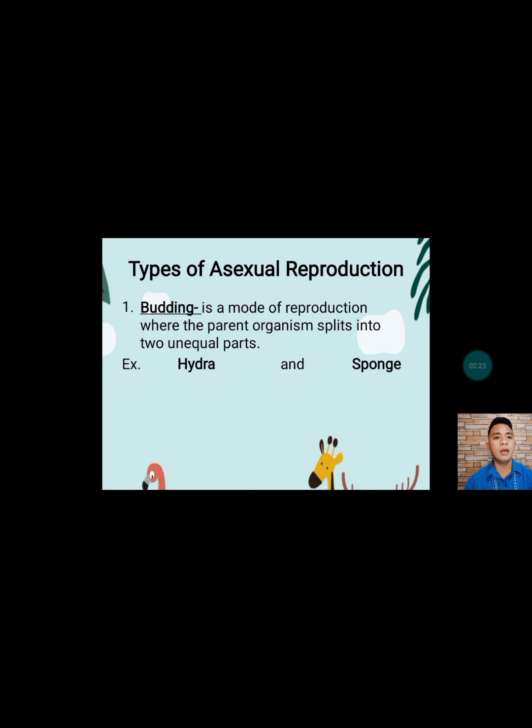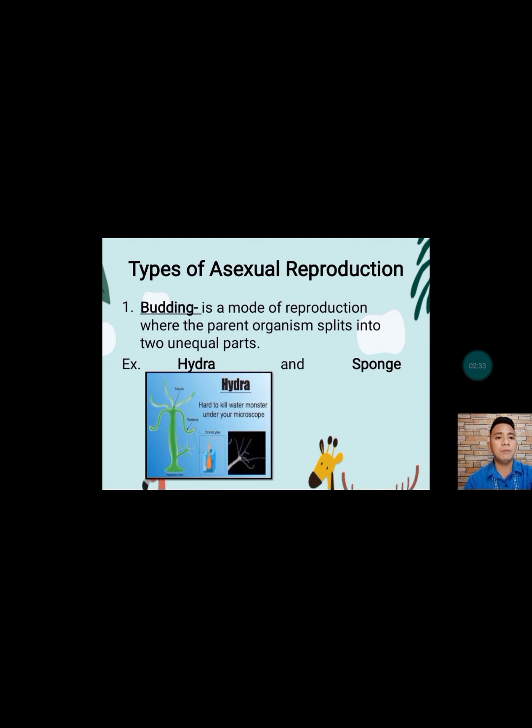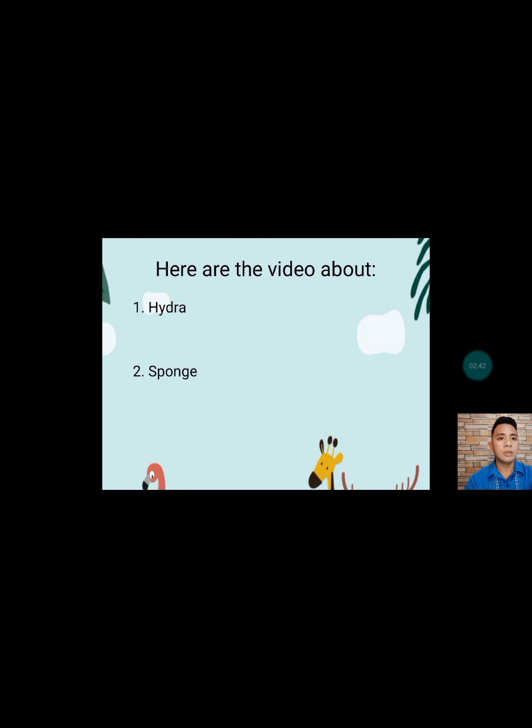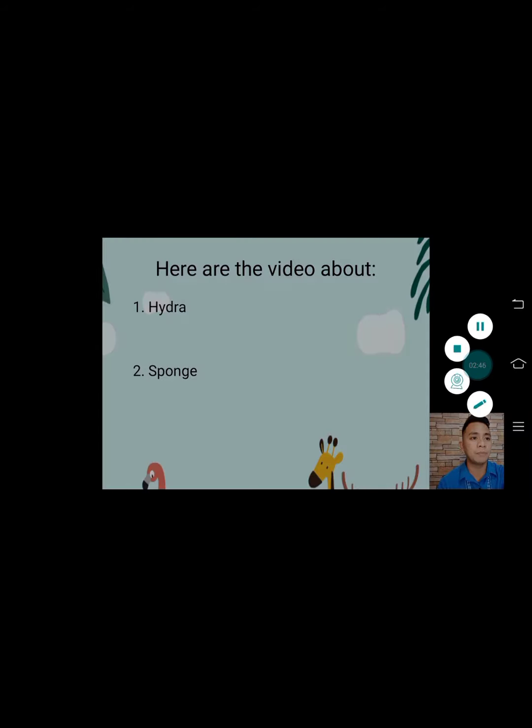Number one, budding is a mode of reproduction where the parent organism splits into two unequal parts. One of the examples is the hydra. Then next is the sponge. So here are the videos about hydra and sponge.